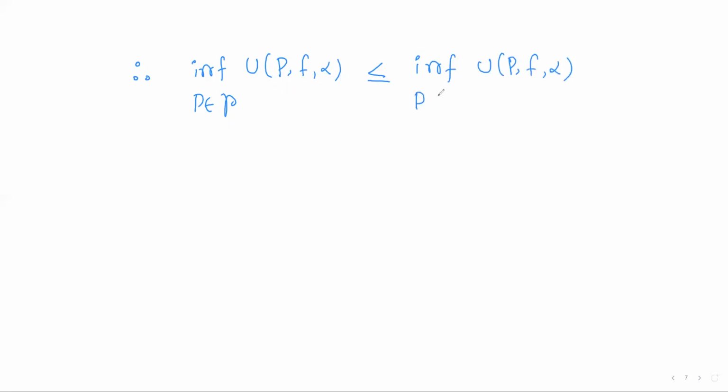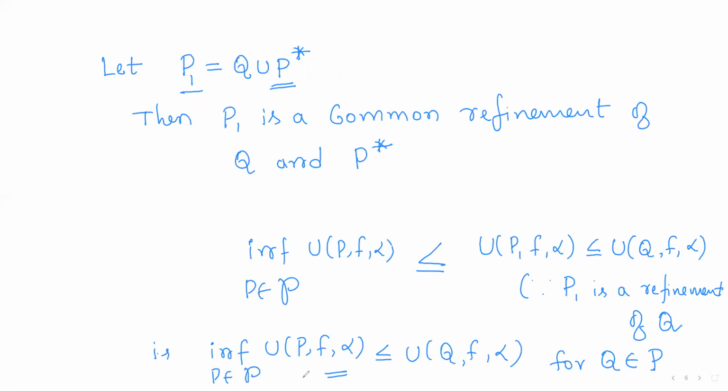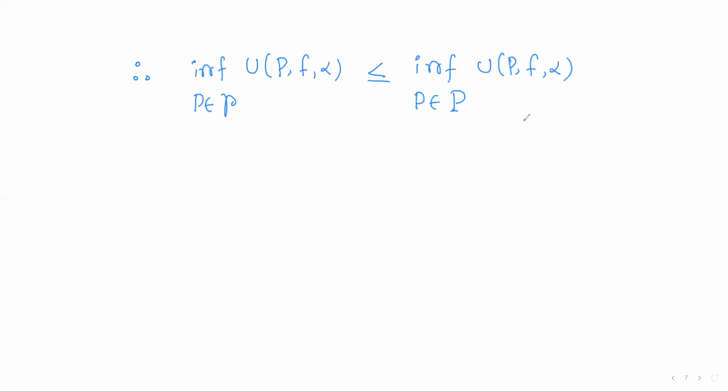So therefore, infimum of U(P, f, alpha) as P varies over the refinements of P star will be less than or equal to infimum of U(P, f, alpha) as P varies over all the partitions. So this is a lower bound, it will be less than or equal to the greatest lower bound.